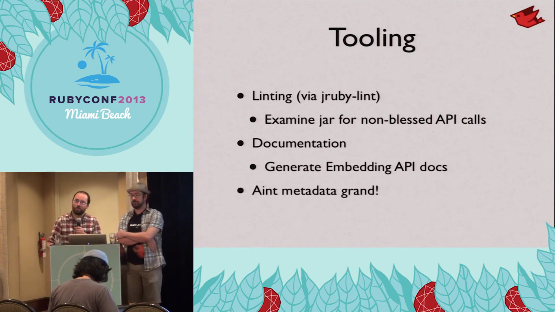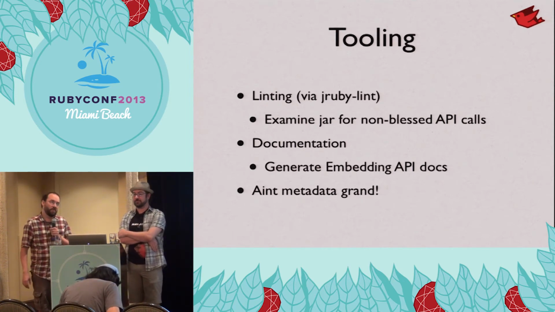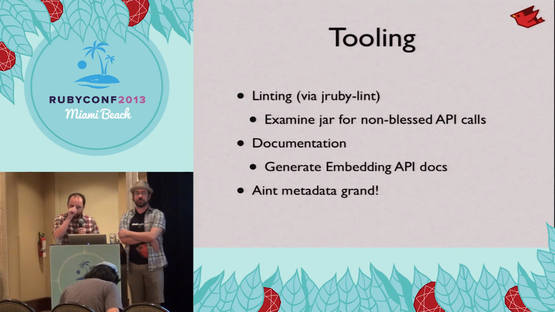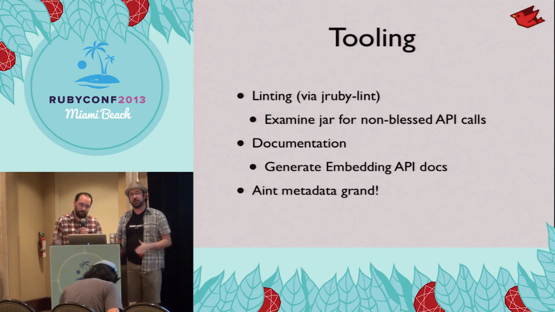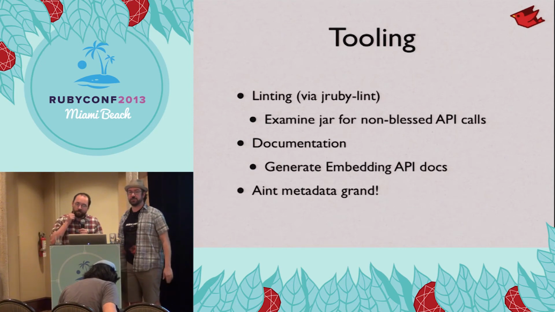We haven't actually written the tool, but it'll be integrated into JRuby lint. It'll examine your jar, and it'll give you a report of things that you are using that aren't blessed. Right. This is part of the transition. We know we're going to break some of those external APIs, but we know the ones we're going to bless as official and can give reports to any library that's out there using the bad APIs, what they're using now and what they need to change to.